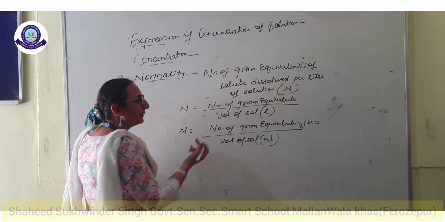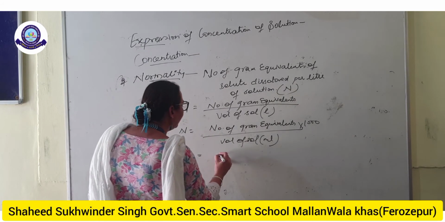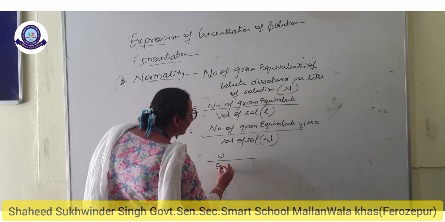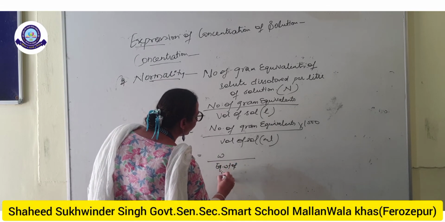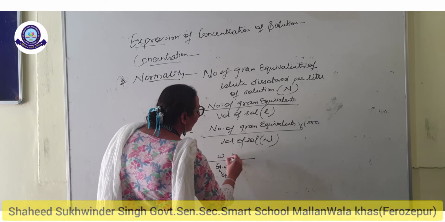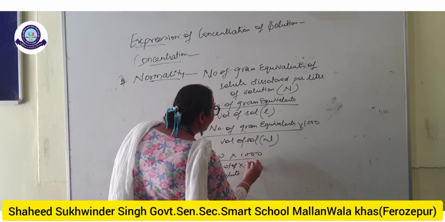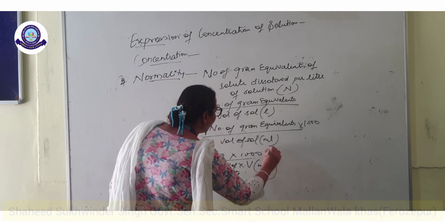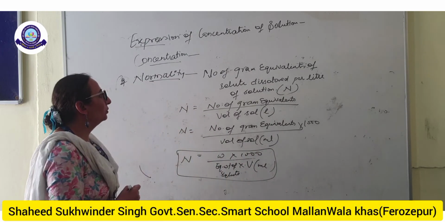How will you calculate the number of gram equivalents? Again, weight of the solute divided by equivalent weight of solute, over volume of the solution in milliliter. This is the normality.